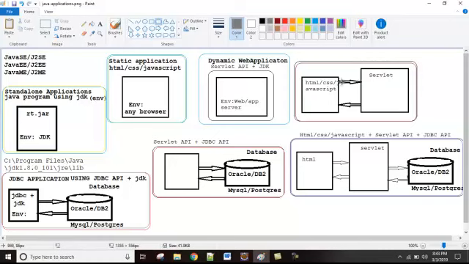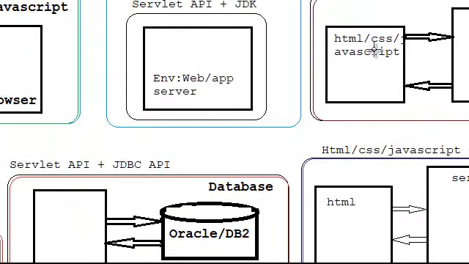Now see, we can also develop web applications using front-end technologies like HTML, CSS, JavaScript, right? And Servlet API. This is a Java program, and this is the front-end technology. So from this, the request goes there, and the response will again interact with that front end. And if you see the next one, this is Servlet.